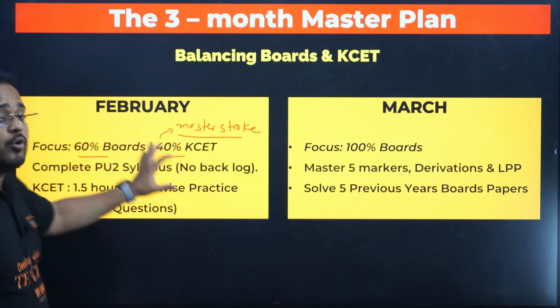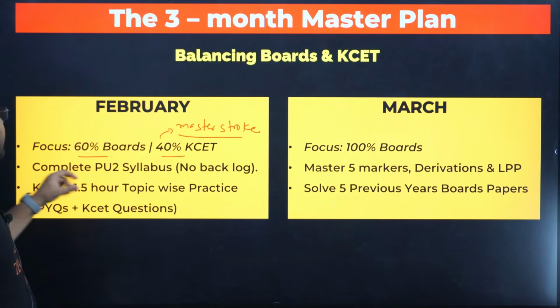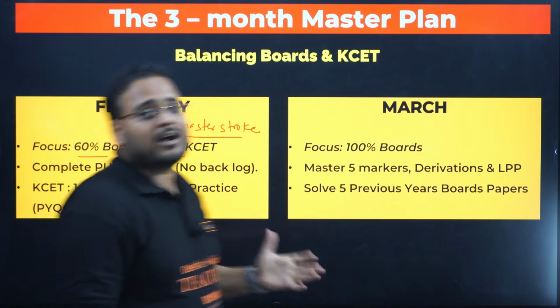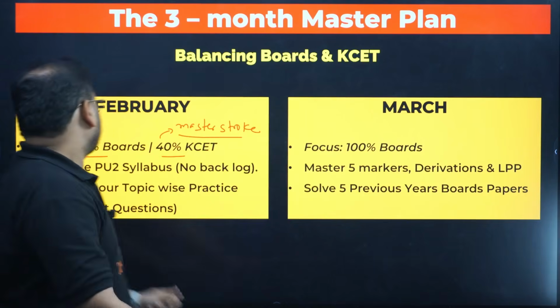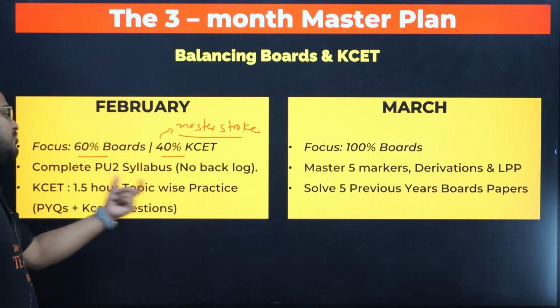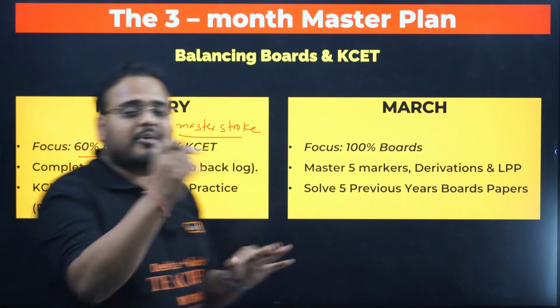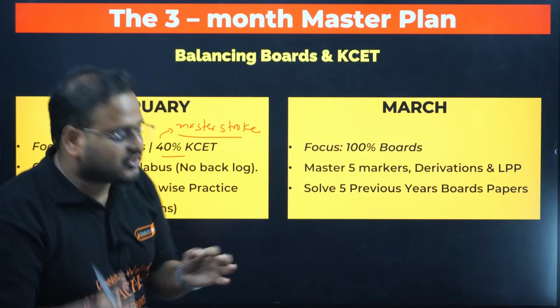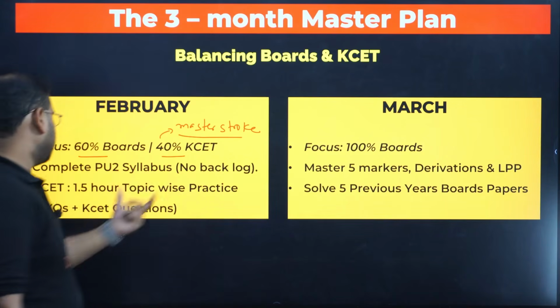So you have to focus on both over here, create a balance, complete the PU2 syllabus. Of course, you cannot have any backlog. Your boards are going to be very soon. For KCET, you have to give 1.5 hours of topic wise practice. You got to do the topic wise practice right now. That is going to be sufficient. Just solve the PYQs over there.